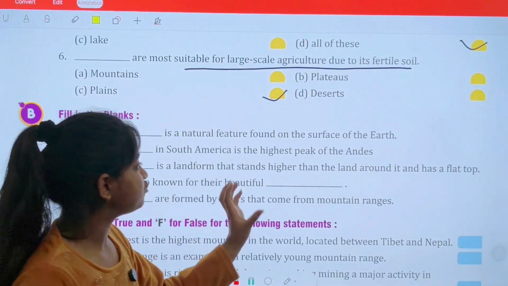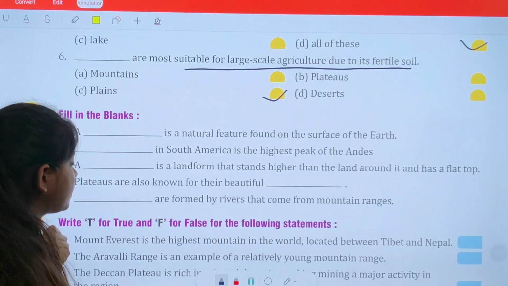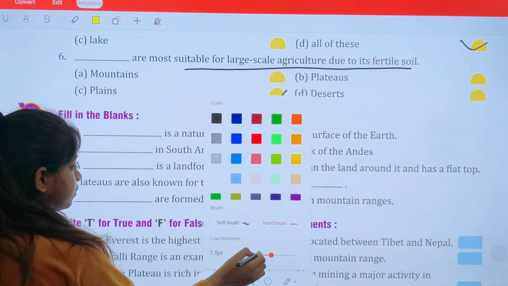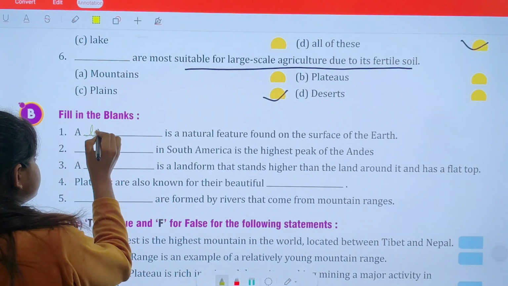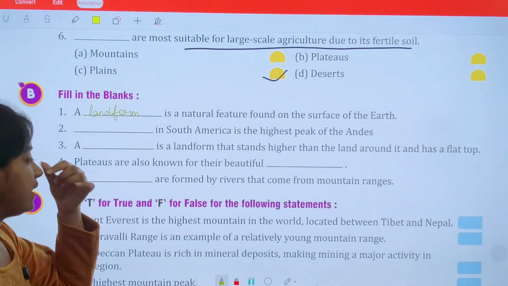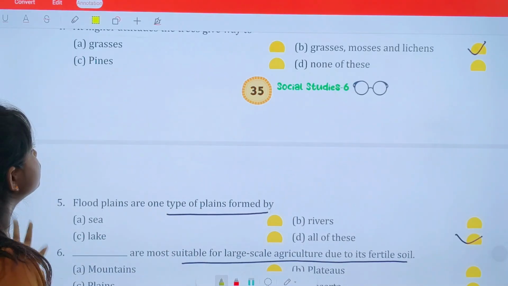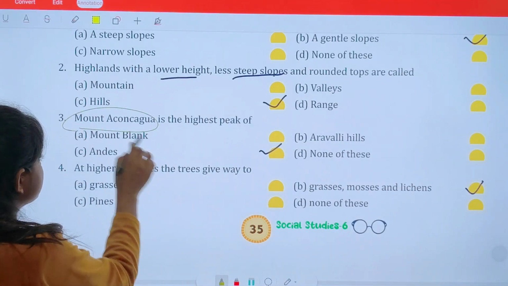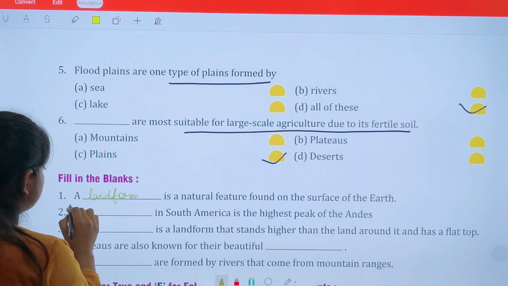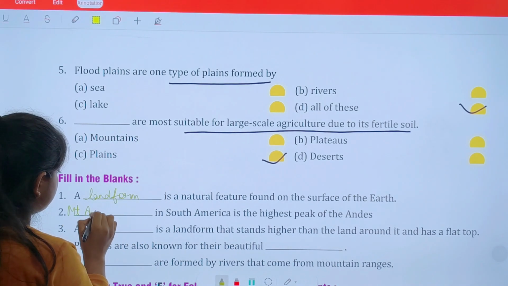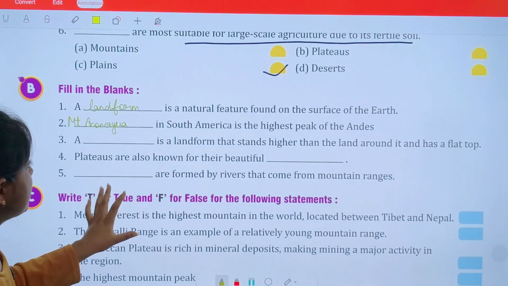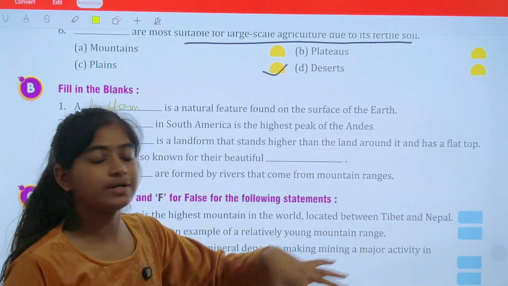A dash is a natural feature found on the surface of earth. Okay, so dash is a natural feature found on the surface of earth. So landform is the natural feature found on the surface of earth. Okay, dash in South America is the highest peak of Andes. So we have just discussed that Mount Aconcagua is the highest peak of Andes. Okay, so Mount Aconcagua.